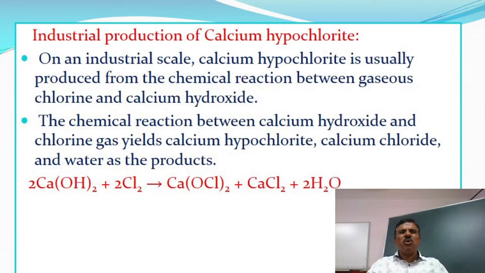Industrial production of calcium hypochlorite. On an industrial scale, calcium hypochlorite is usually produced from the chemical reaction between gaseous chlorine and calcium hydroxide. The chemical reaction between calcium hydroxide and chlorine gas yields calcium hypochlorite, calcium chloride and water as the products.